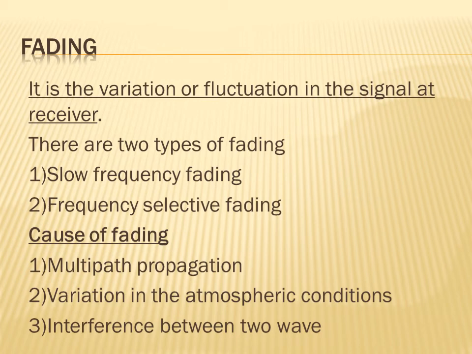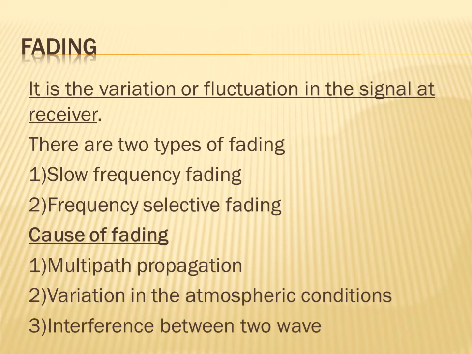There are three causes of fading. First one, it is multipath propagation. Second one, it is the variation in the atmospheric conditions. And third one, it is the interference between two waves.